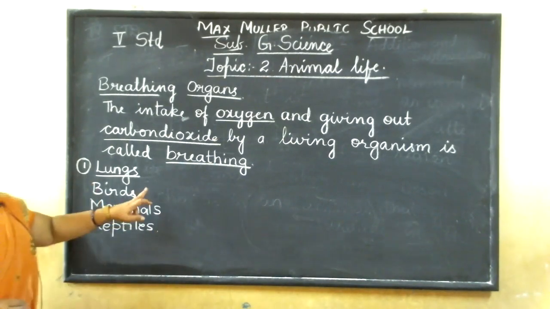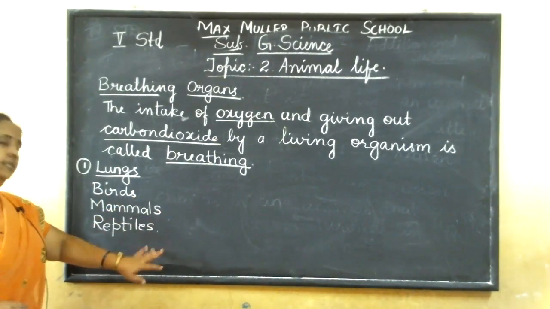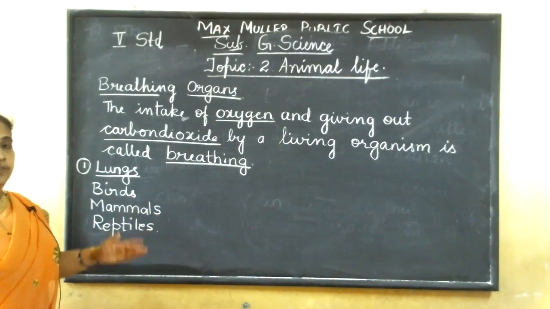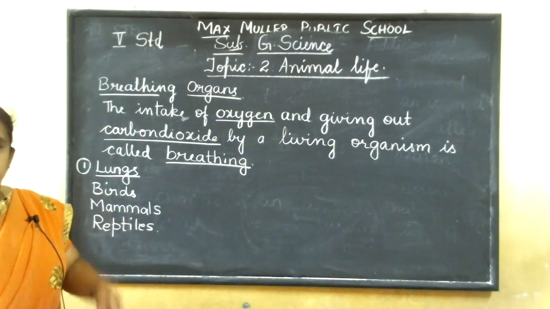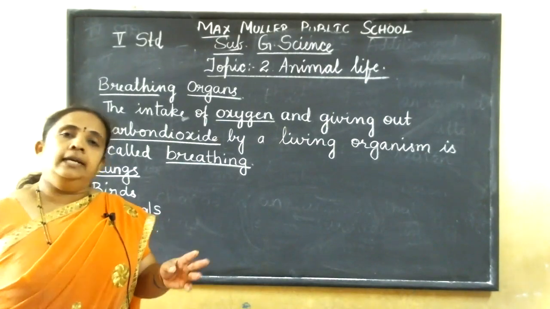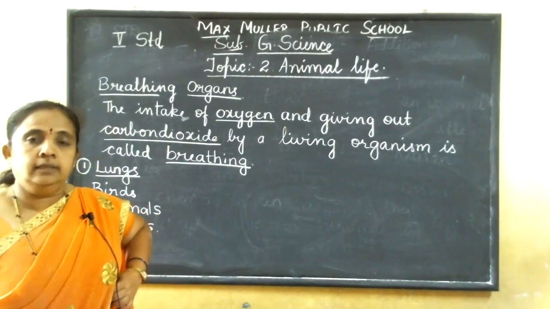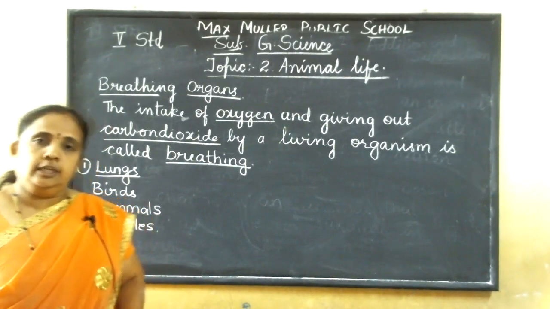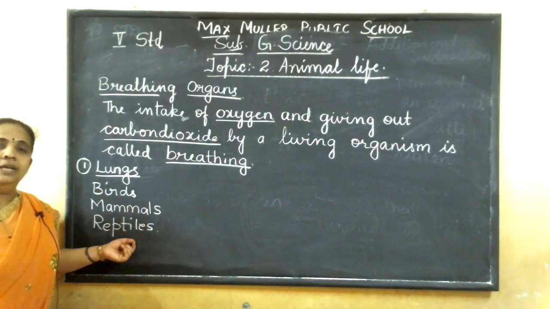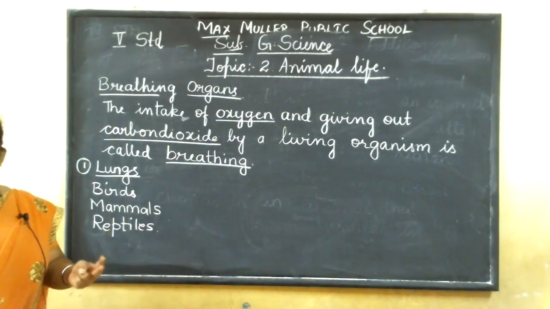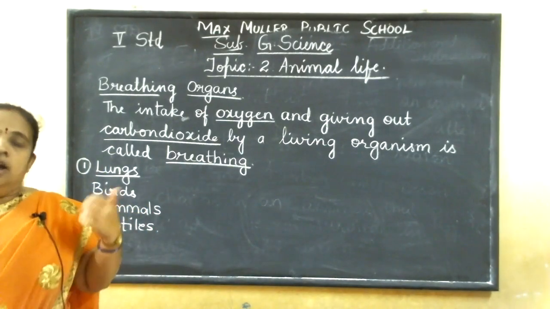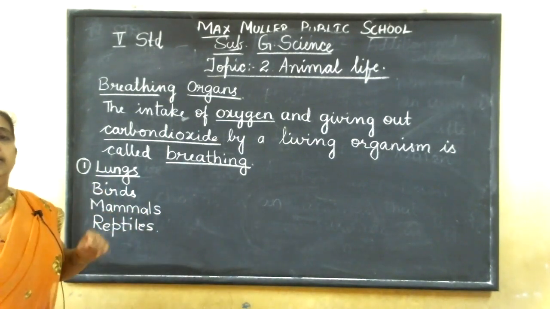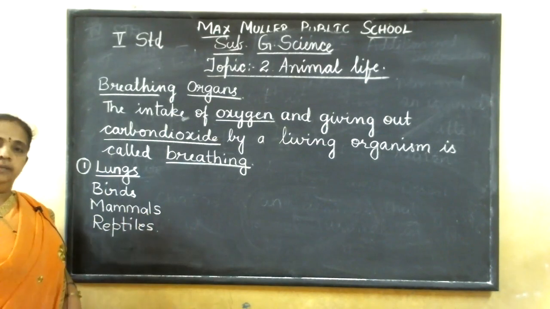Understood what mammals are? They have mammary glands, directly give birth to young ones, and have hair on their body, like cow, dog, cat. They don't lay eggs. And reptiles are tortoise, turtle, crocodile, lizards, with dry, scaly skin all over their body.